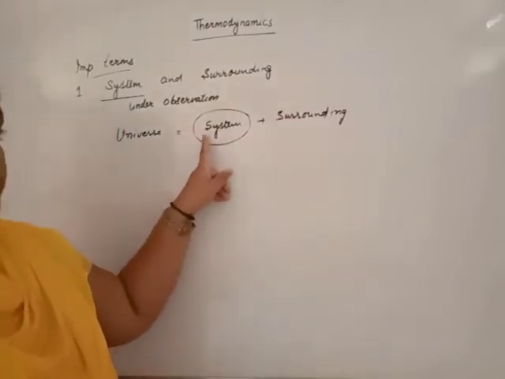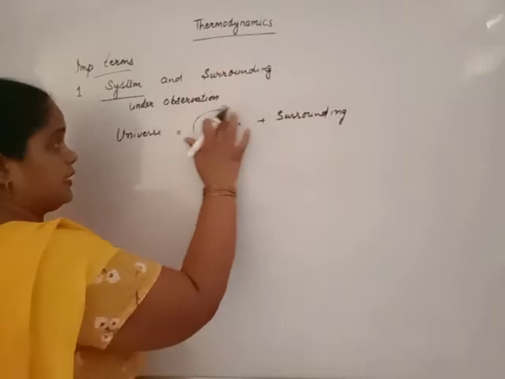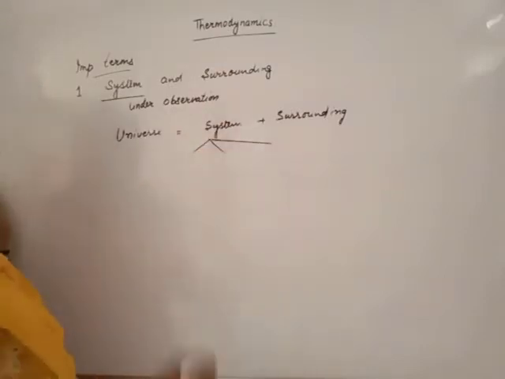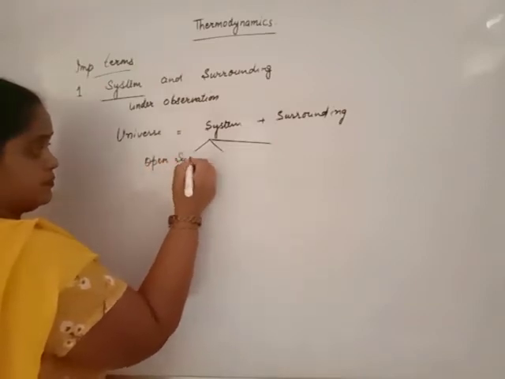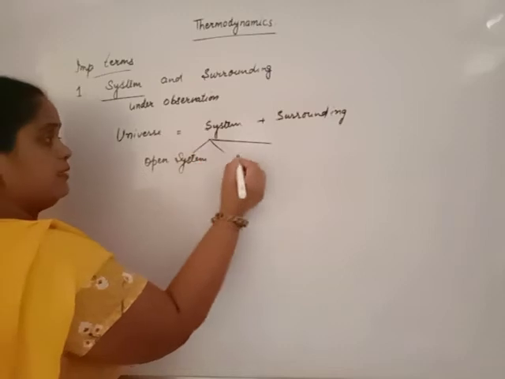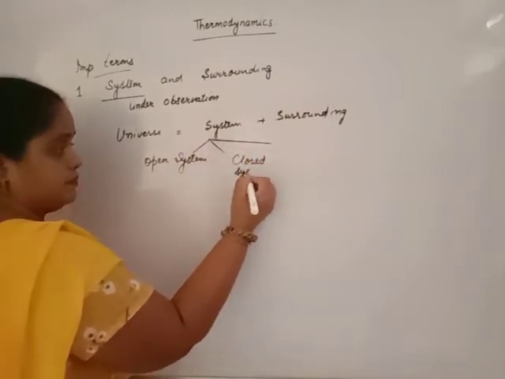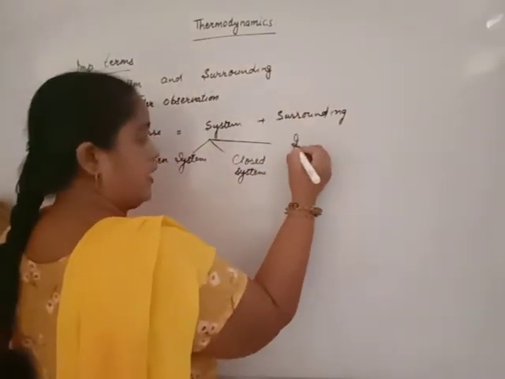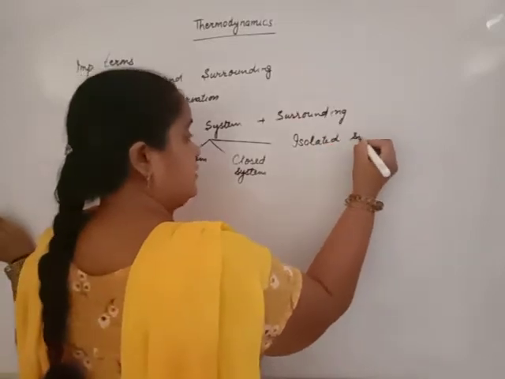Now system is again divided into three parts. First one, open system. Second one, closed system. And third one is the isolated system.